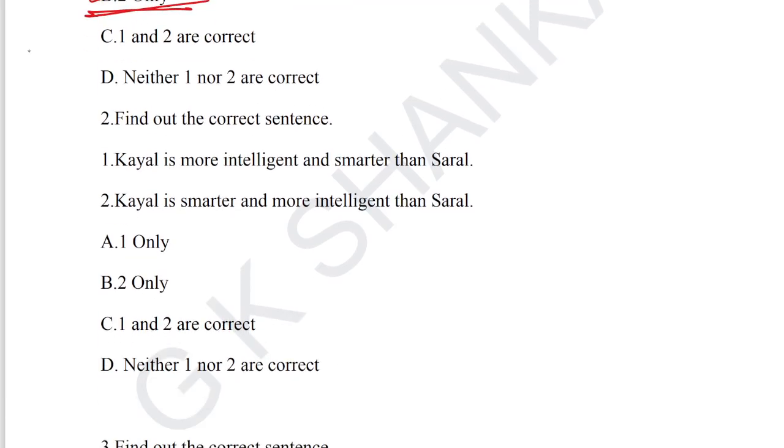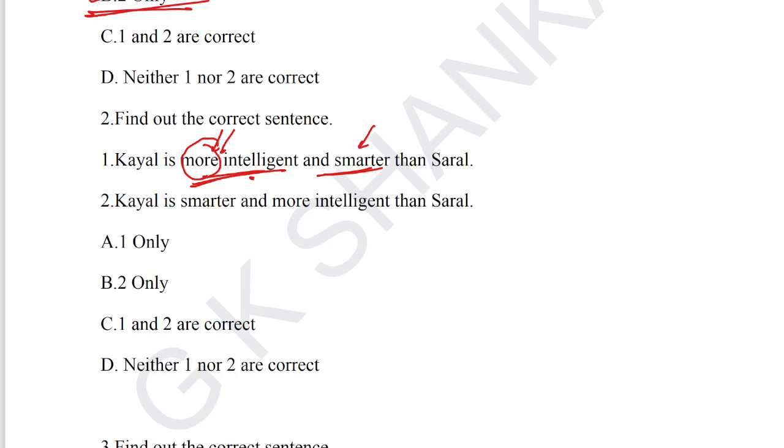Question number 2: find out the correct sentence. The approach is similar to the first question. Statement 1: Kyle is more intelligent and smarter than Saral. The term 'more' is used here. We should not mix the superlative degree and the comparative degree; we should switch the condition as per the second term.